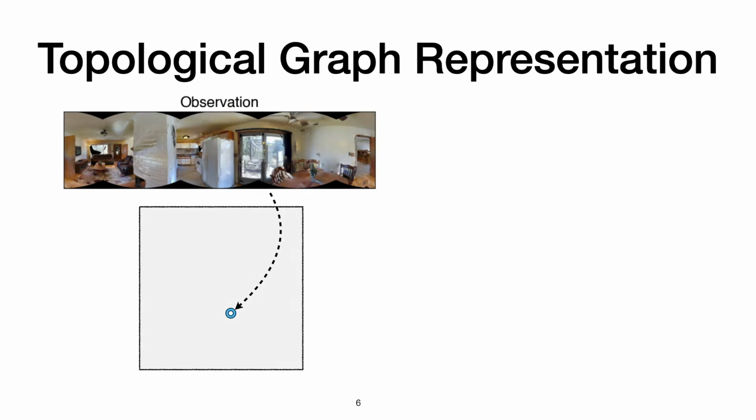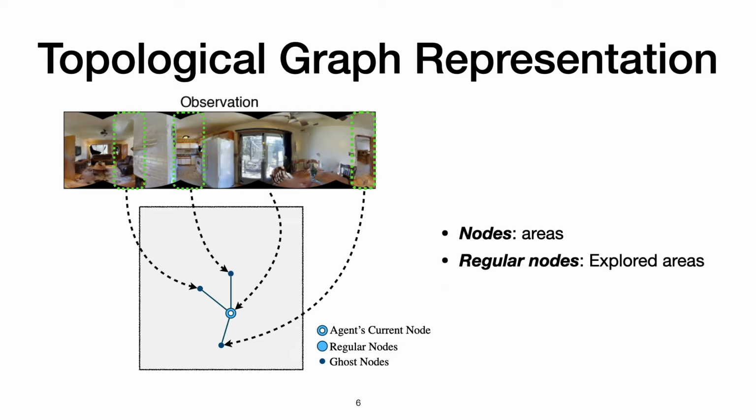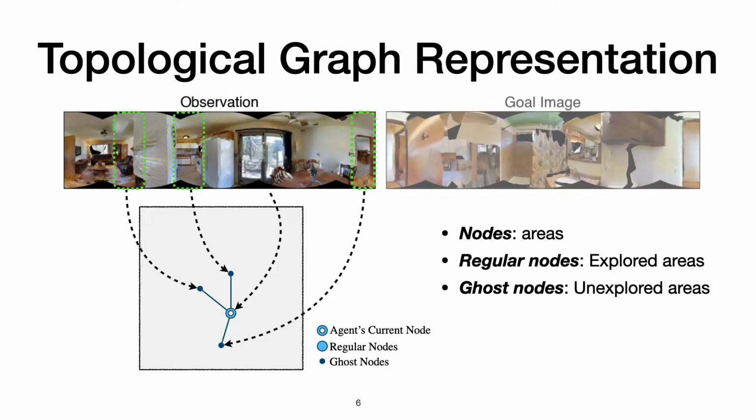In our topological graph representation, nodes denote areas in the physical space and edges denote the spatial relationship between them. We use two types of nodes, regular nodes which denote areas already explored and ghost nodes which denote areas which are explorable but not explored so far. Each regular node is associated with a panoramic image. Each time the agent adds a regular node to the graph, it also predicts which directions are explorable from that node and adds a ghost node for each explorable direction. We then select a ghost node to explore based on the given goal image.